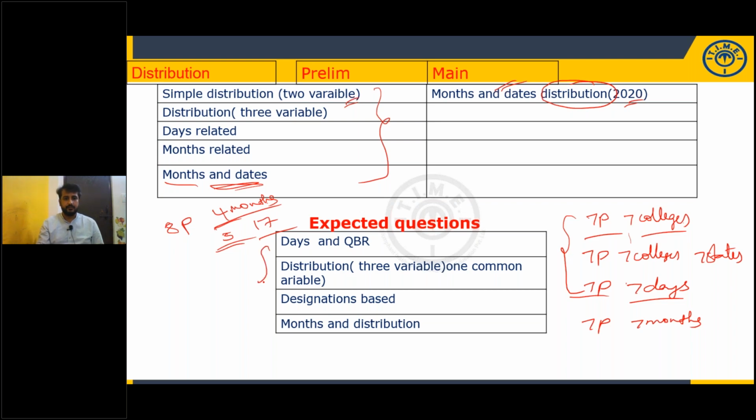So these are the extra variables, expected models. Please take a screenshot of this. And all these important models, we are going to discuss before the prelims exam.